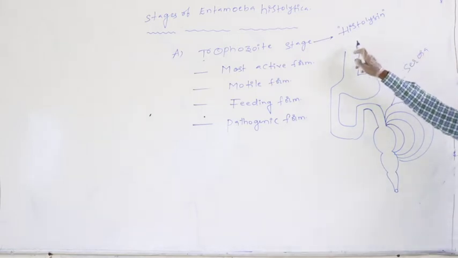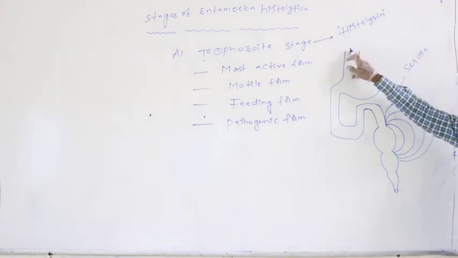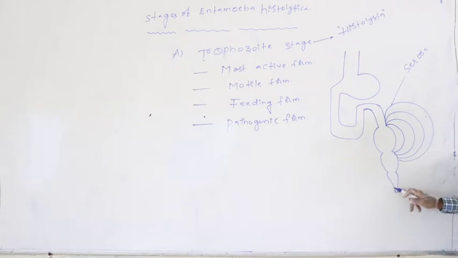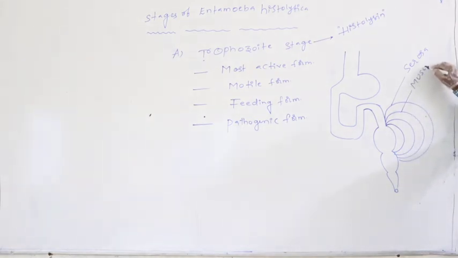From esophagus to the rectum, in all areas in the wall of the alimentary canal, 4 distinct layers are present. Outer wall is the serosa. Next, second layer is muscularis. Third layer is the submucosa. Last layer is the mucosa.